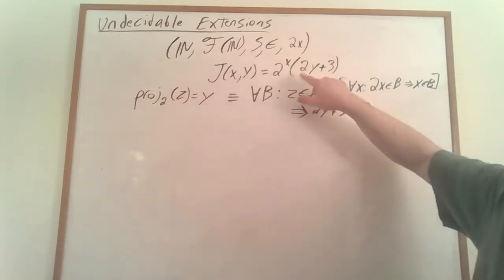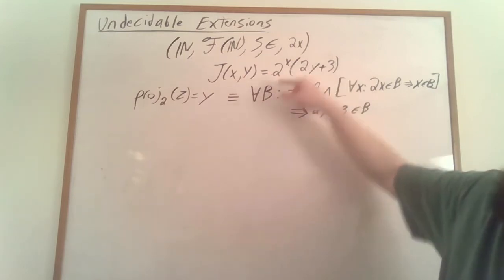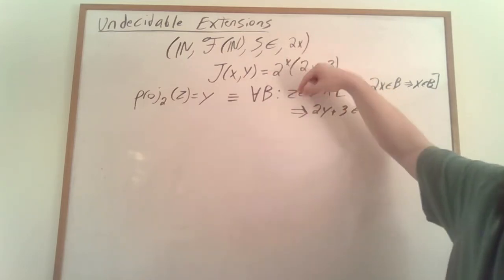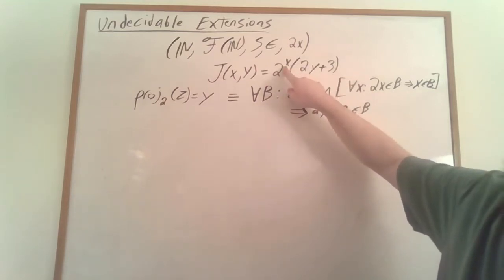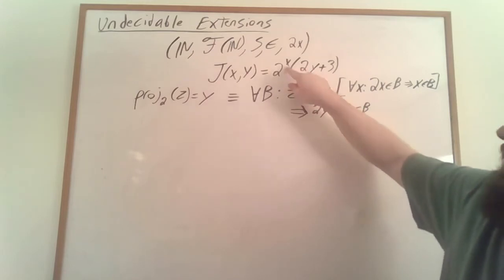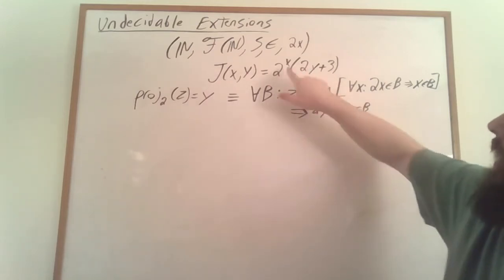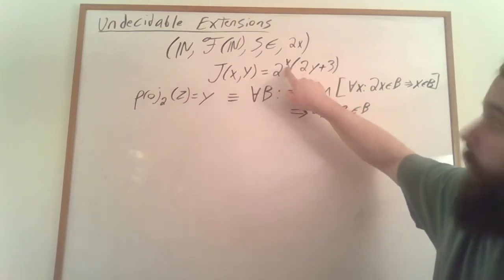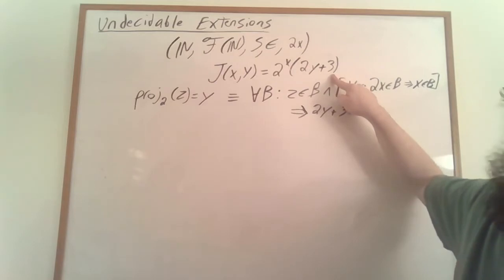So what this is saying is that if we have a code in our particular set, and then we're also closed under dividing by 2, then this code with this number decreased by 1 is going to be in the set, and the code with this number decreased by 2 is going to be in the set, and so on and so forth, all the way down until when this is 2 to the 0th, in which case what's left over is going to be 2y plus 3.